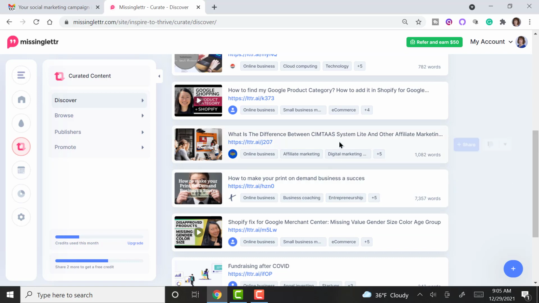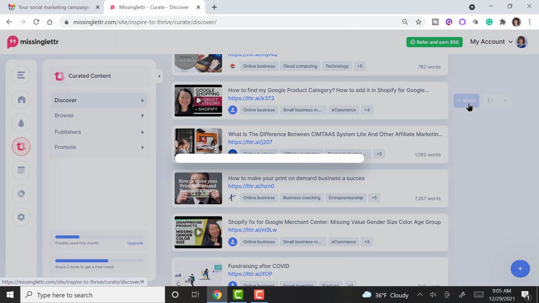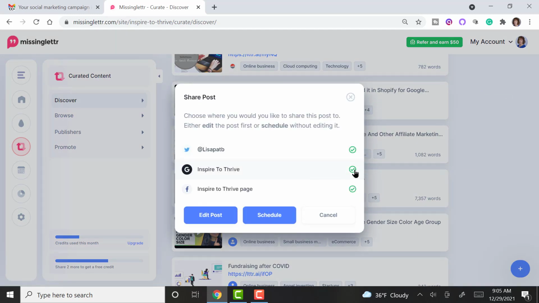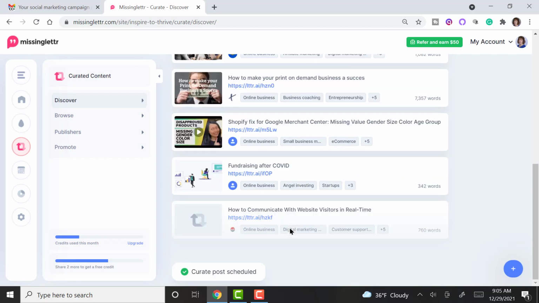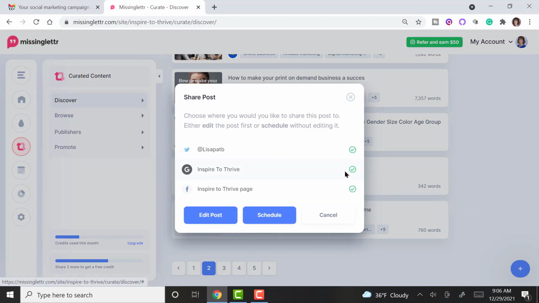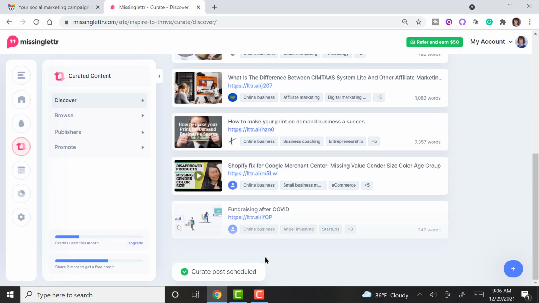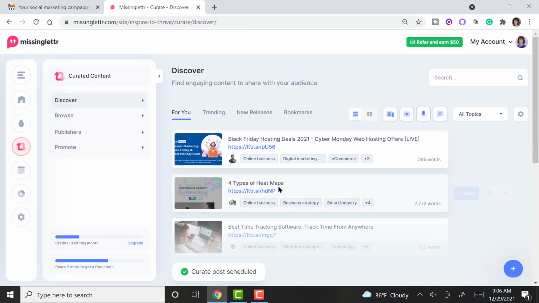Let's see, I'm going to do this one right here, share. All you do is hit the share button, and I'm going to do it just to Twitter for this particular one and hit the schedule. All done, quick. Here's one more, share. Same thing, I'm doing this one just to Twitter. And there you have it.